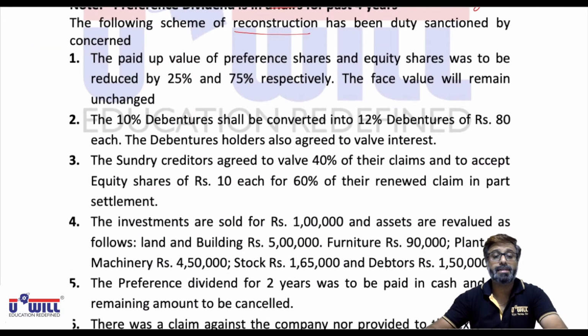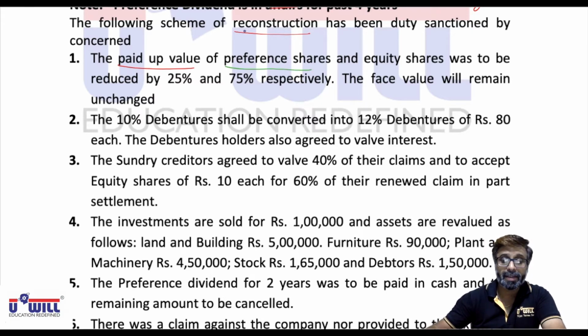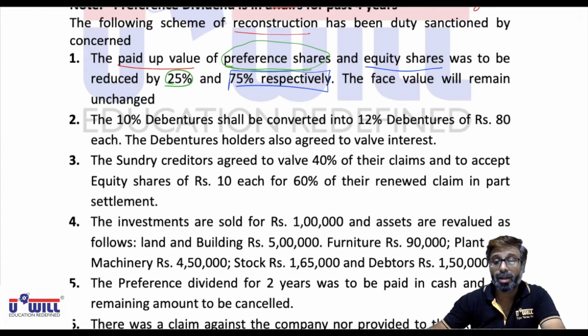Look at the first adjustment, be attentive. The paid up value of preference shares and equity shares was to be reduced by 25% for preference shares and 75% respectively for equity shares.